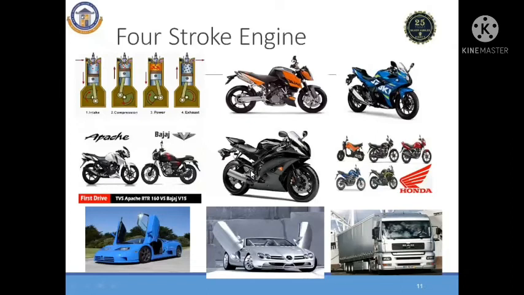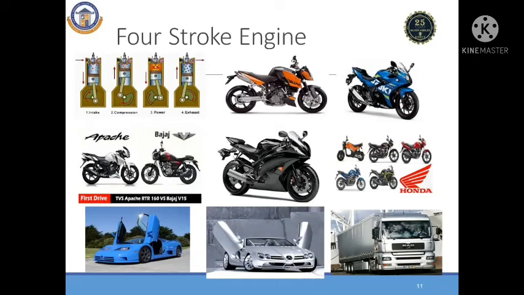Now we come to the four-stroke technology. But first, there are some problems in the two-stroke engine. It is not possible to produce huge power. At the same time, it produces a huge amount of exhaust emission and also consumes more fuel. To overcome this problem, as engineers we always think in a positive direction for better fuel economy and better engine efficiency.